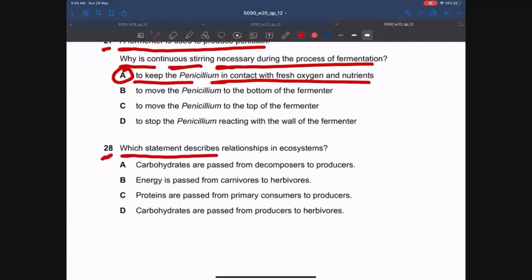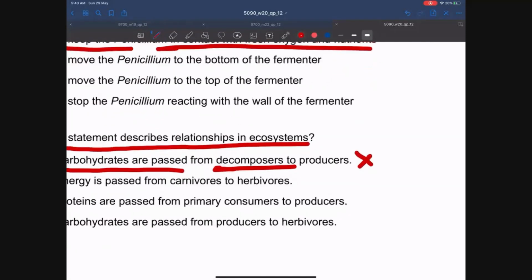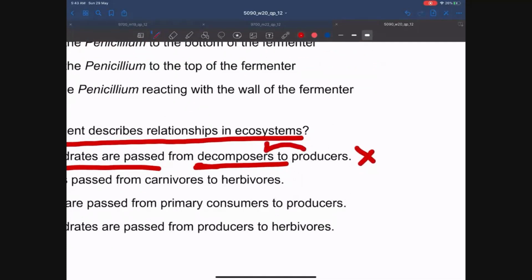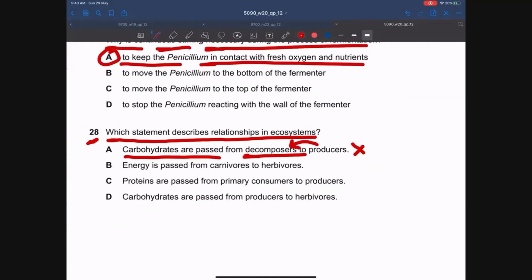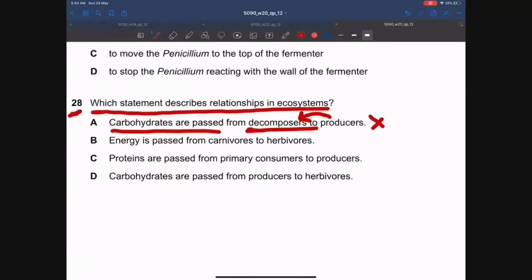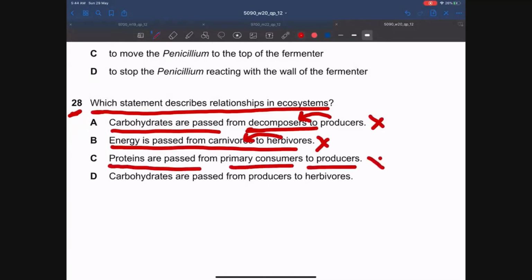Which statement describes the relationships in the ecosystem? Carbohydrates are passed on from decomposers to producers. No, guys, it's opposite. From producers to decomposers. The molecules from all the organisms in an ecosystem pass to the decomposers. Energy is passed from carnivores to herbivores. No, this is wrong. From herbivores to carnivores is true. Proteins are passed from the primary consumers to producers. This is again wrong. Proteins are passed from producers to primary consumers.